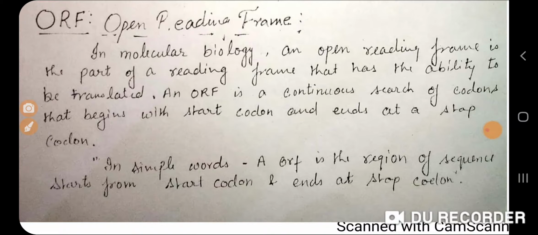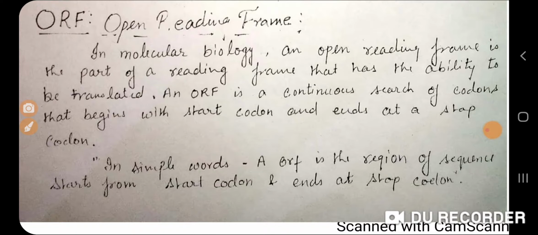AUG codes for methionine. As soon as it finds the AUG in the frame, the process of translation will begin. The mRNA gives the instruction for making the protein, amino acid synthesis begins, and it keeps continuing until it meets the stop codon.